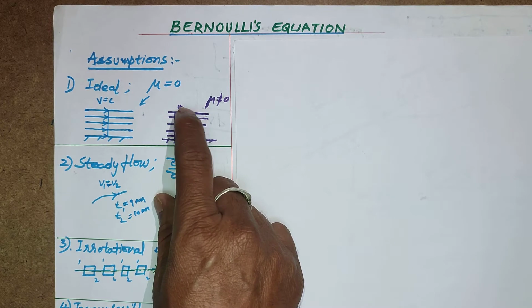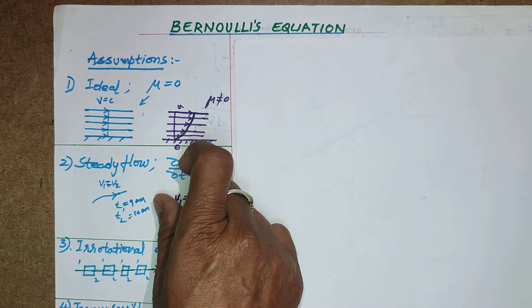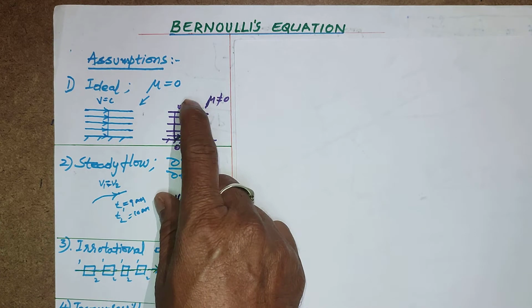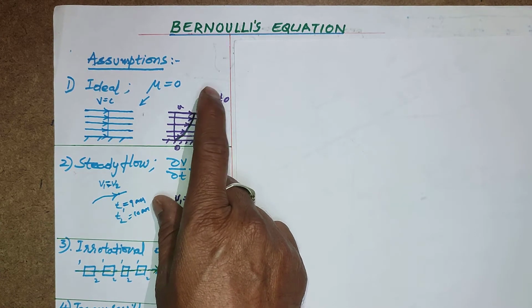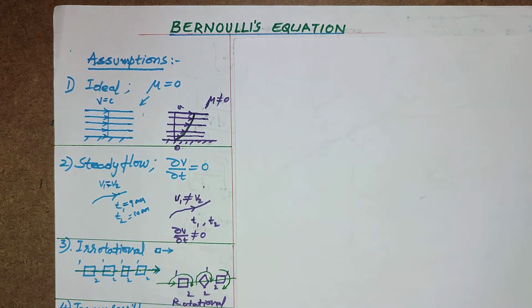The outer or top layer has maximum velocity. So this is a viscous fluid. For a viscous fluid, Bernoulli's equation cannot be applied. It is only for inviscid, ideal fluid.